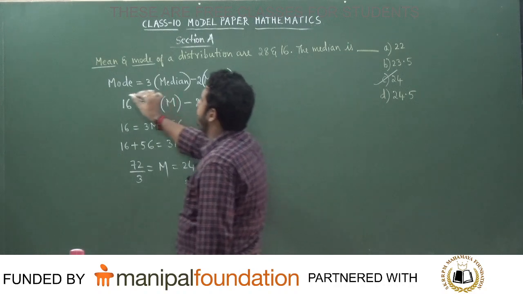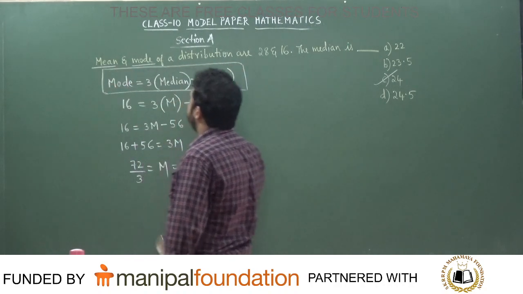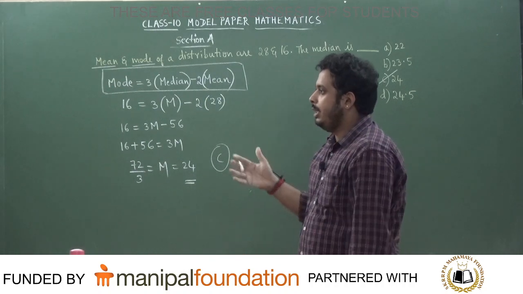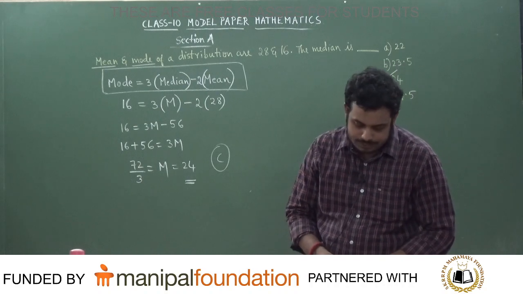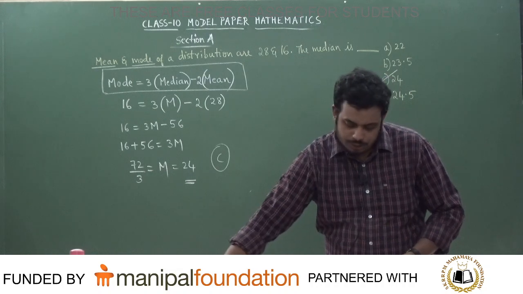You should know this formula, students. Mode is equal to 3 median minus 2 mean. If you still didn't know this formula, it is coming from statistics. It's important. All of you should know this.